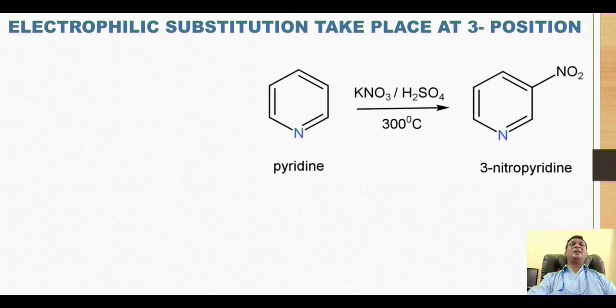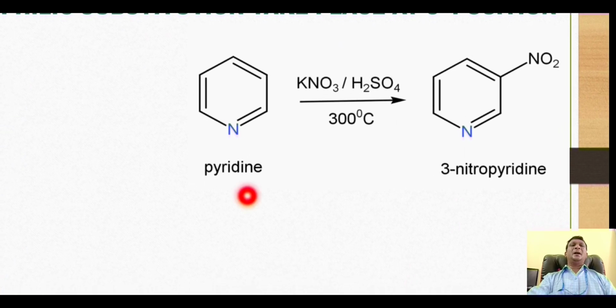Now if we look at the structure of pyridine, there is presence of nitrogen, which is an electron withdrawing group. This nitrogen withdraws the electrons from all the positions, but it withdraws the electrons mostly from position number 2 and from position number 4. That's why the electron density is low at position number 2 and 4 and is high at position number 3. So since the electron density is high at position number 3, any electrophile will then attack at this position for the electrons.